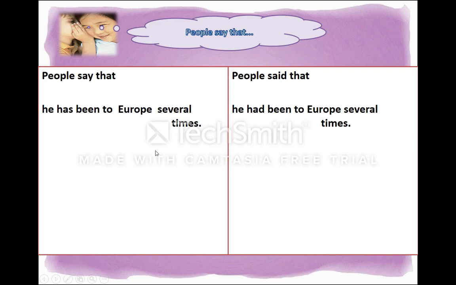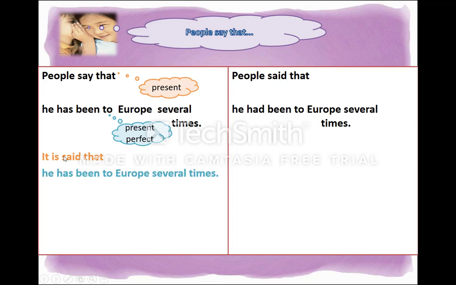Now the other example. People say that he has been to Europe several times. People say that is in present form. He has been to Europe several times is in present perfect tense. So as you can see, there is a time difference between these two parts. So how do I show this time difference? It is easy.